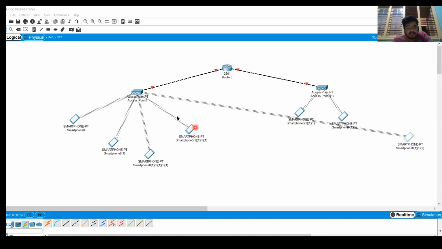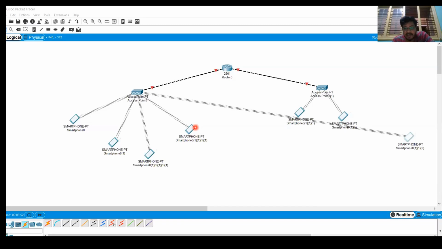Okay, so this is the concept for understanding the difference between an extended service set and a basic service set. I think you have some understanding about this one, right? One more thing I want to make clear. Here there are two things.